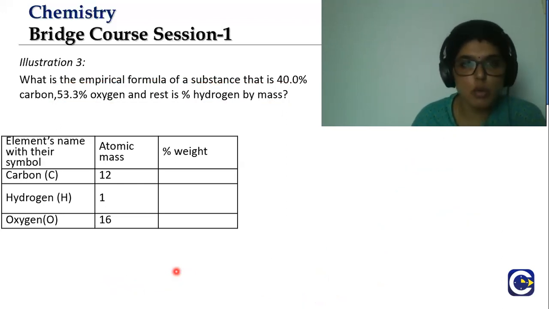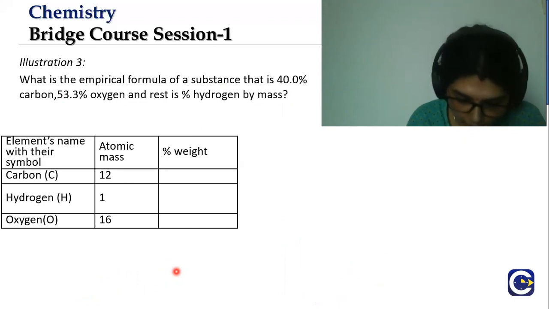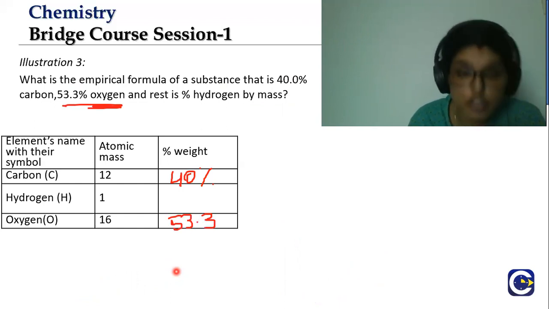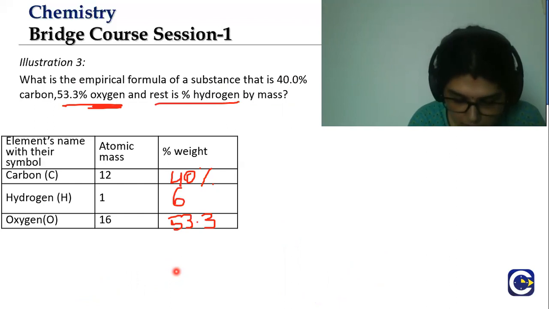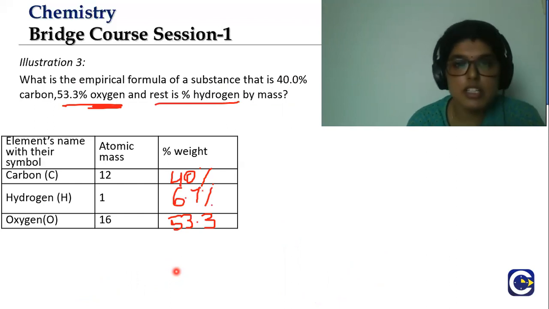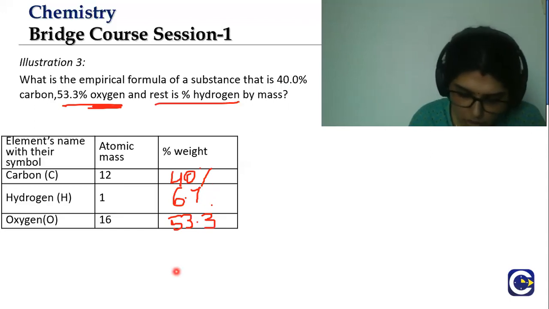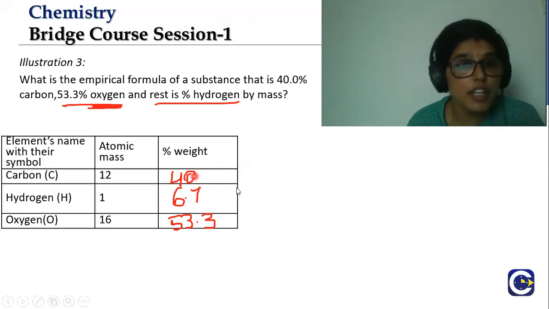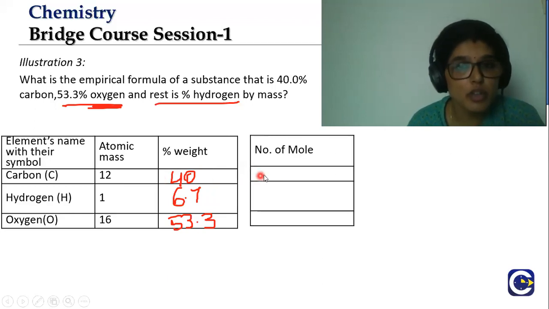So now let's write the percentage weights. We have 40% for carbon, 53.3 for oxygen, and the rest is hydrogen, which we found to be 6.7%. So these are the three values which you got. I do not have to write the percentage sign here. If you just write the value, it should be enough. After finding the percentage weights, I need to find the number of moles.